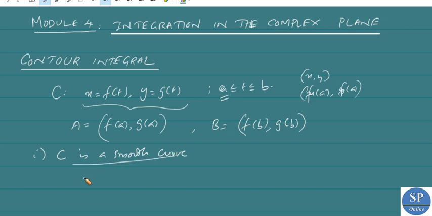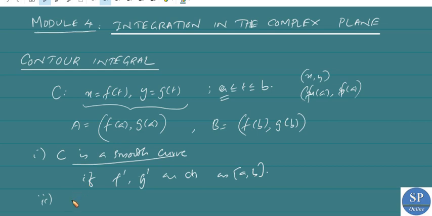Now we already defined, in the case of line integral, that this curve is a smooth curve if f dash and g dash are continuous on the interval [a, b], and not simultaneously equal to 0 on the open interval (a, b). So if f dash and g dash are continuous, then C is a smooth curve.